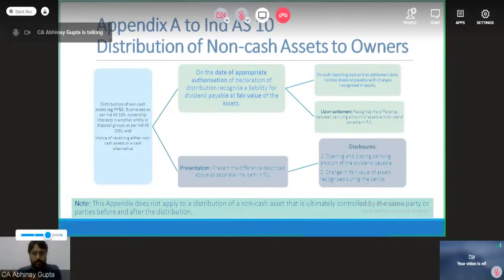So till the time of settlement, till the time I discharge this obligation, that means till the time I transfer these shares to the demat accounts of the individual shareholders, this liability continues to be restated at the latest available share price of Reliance Industries Limited on each reporting date. For example, I am a listed company.